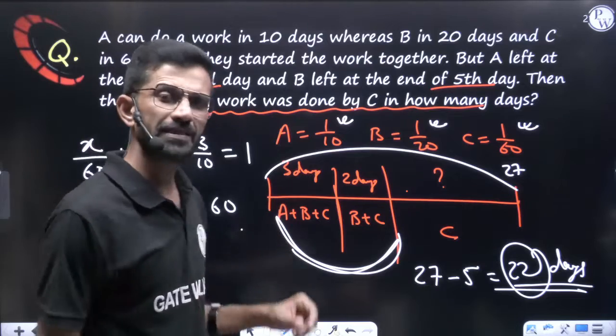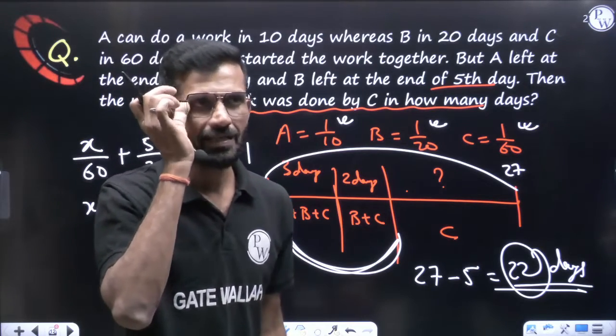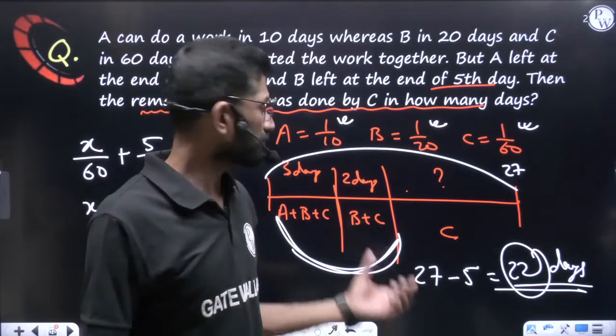Like that they work for 3 days. So 3 days work, 3 by 1/6 means 3 by 6. 3 by 6 means half work will be done here.